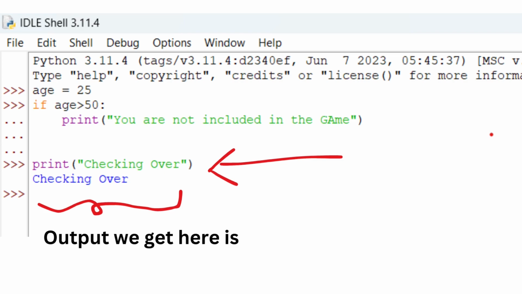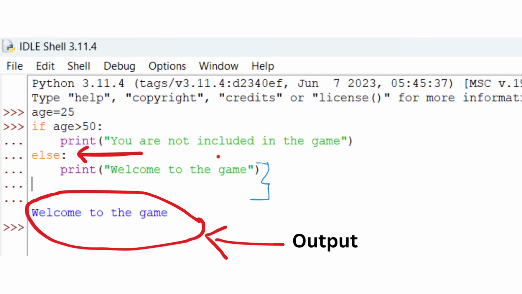Now we feel like adding something to this condition so that it is not going to give us a general message like checking over, but some other condition could be handled here. For that, we can add an else block. In the above program I removed the last print statement, and instead I add an else block. Inside that else block I have given a print function, welcome to the game. As age is 25 and the conditional test fails, the else block gets executed, and the output we get is welcome to the game.